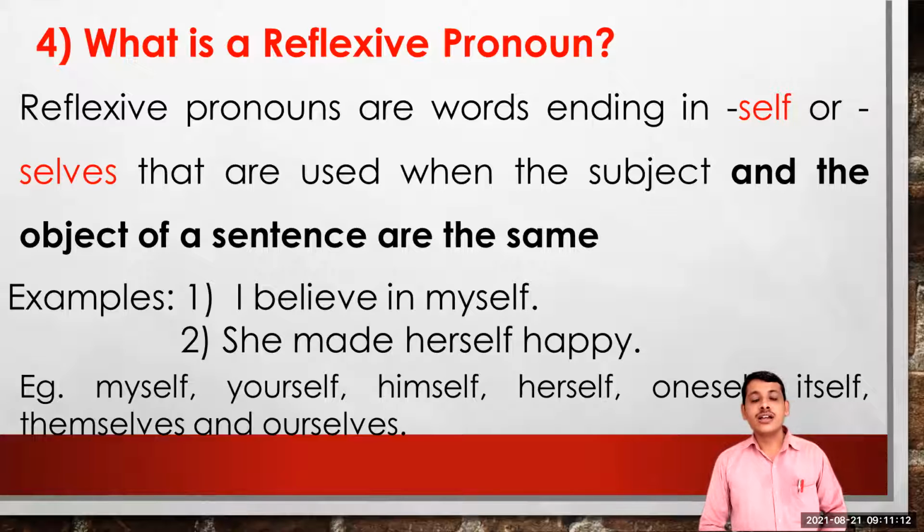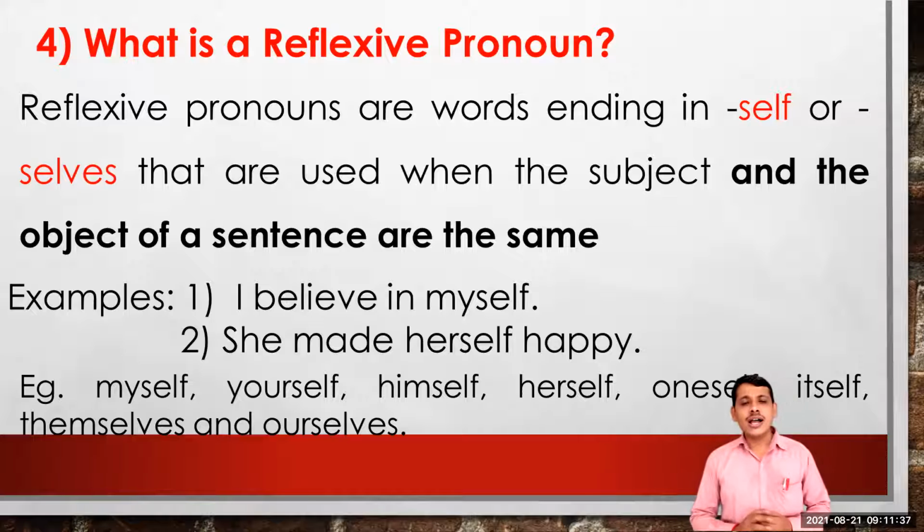Reflexive pronouns. They are the easiest to identify in any sentence because they end with self or selves. For example, myself, himself, herself, itself, if it's singular. For plural, they will end with selves. Ourselves, yourselves. Singular is yourself, plural is yourselves.